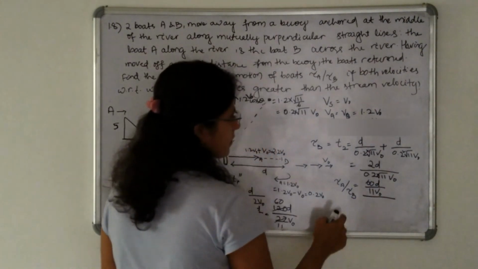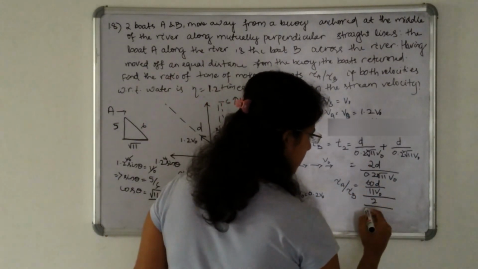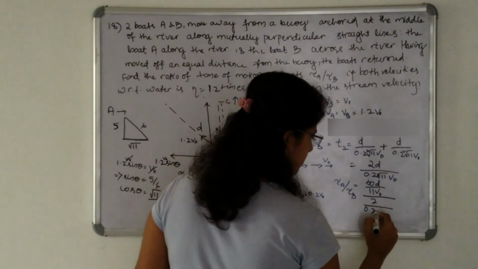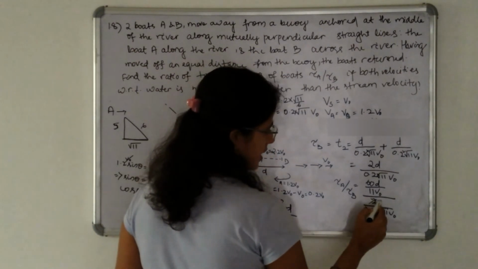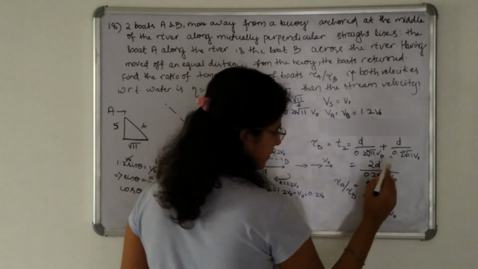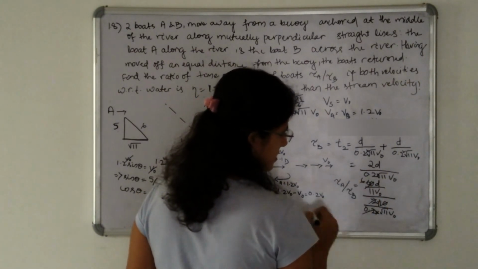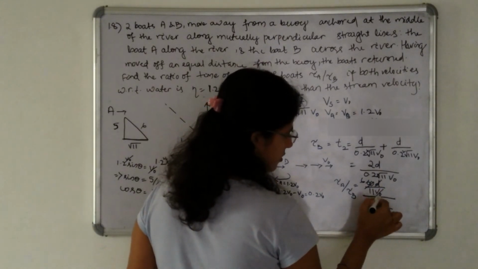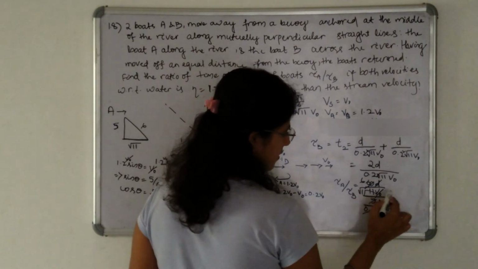divided by 2d divided by 0.2 into root over 11 v naught. So it is 10 times d. Okay, it is 10 and 10 sixes are 60, d cancels out, v naught cancels out, and it is root over 11.